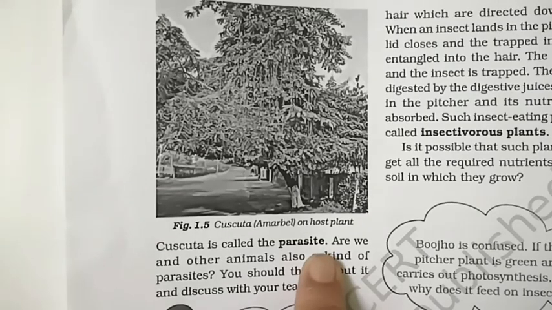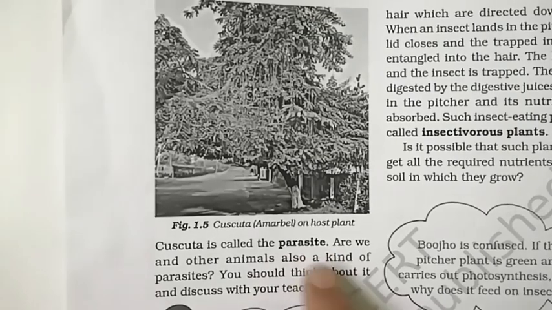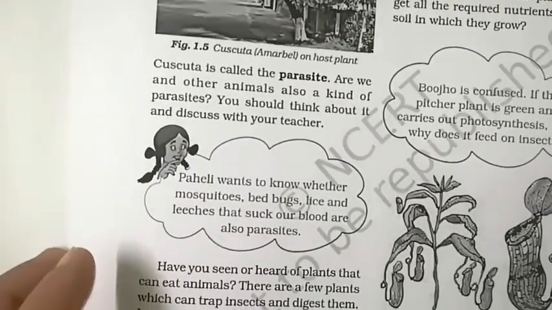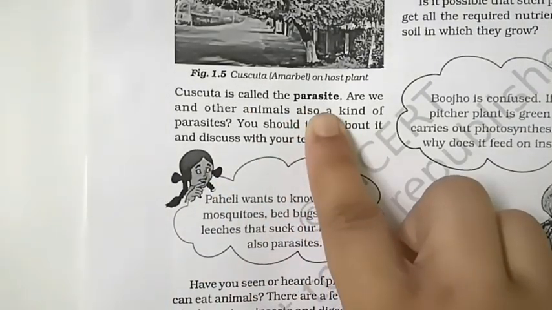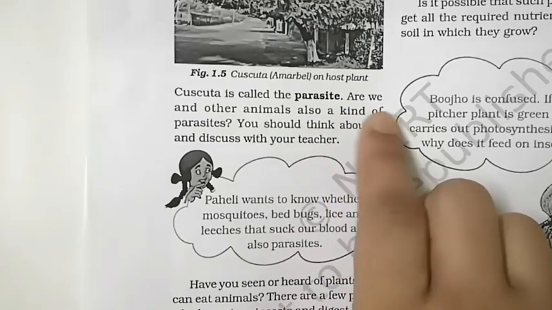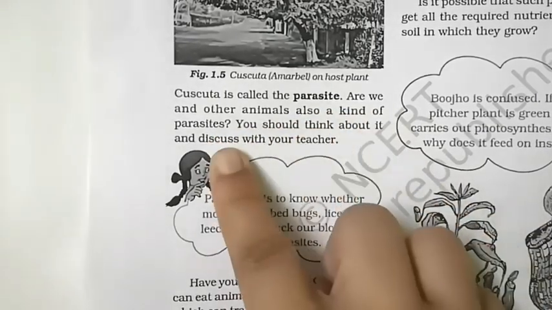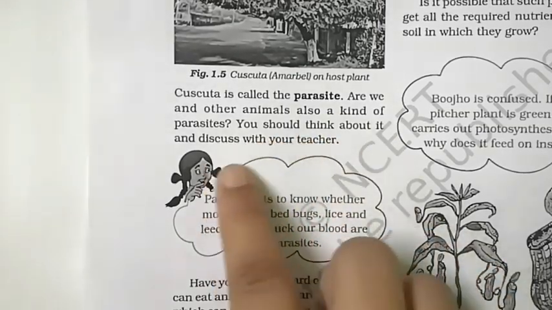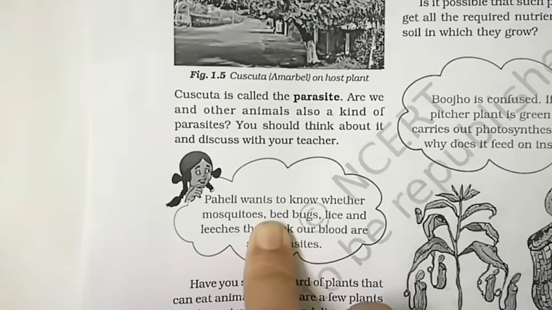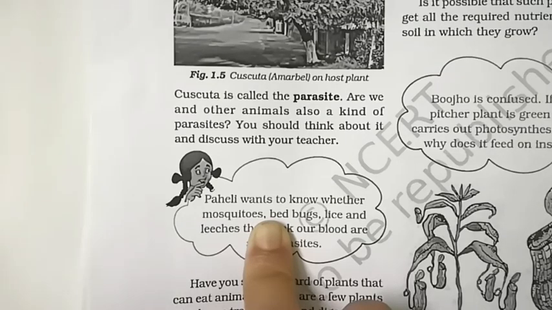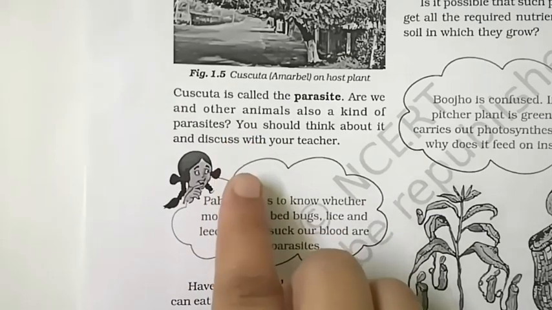Mean to say, the organism, this is a new word for you. I am teaching you what a parasite is. The organism which depends on others for their nutrients is called a parasite. Are we and other animals also kind of parasites? You should think about it and discuss with your teacher. Yes, of course, the organism I just taught you, which depends on the other for its nutrients, is called a parasite. We are also called parasites, and some animals are also called parasites, and in plants this Cuscuta is also called a parasite.